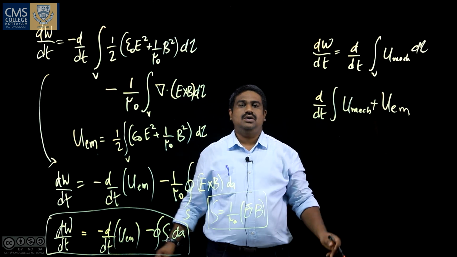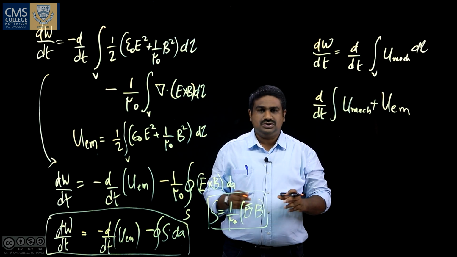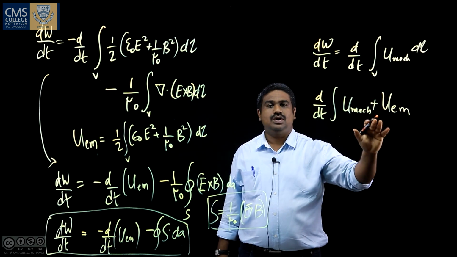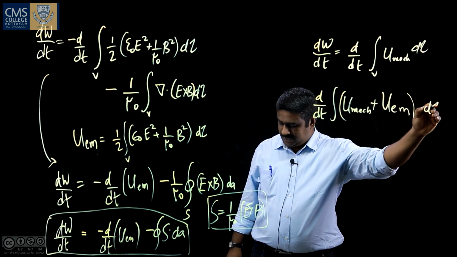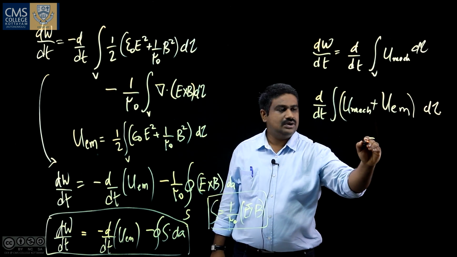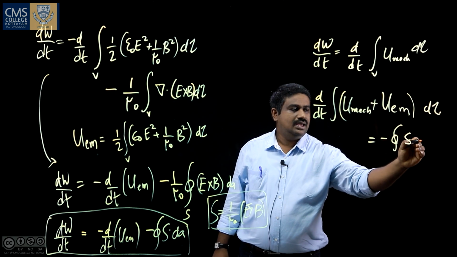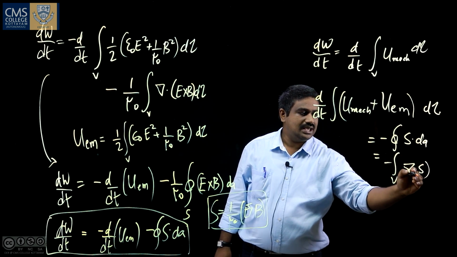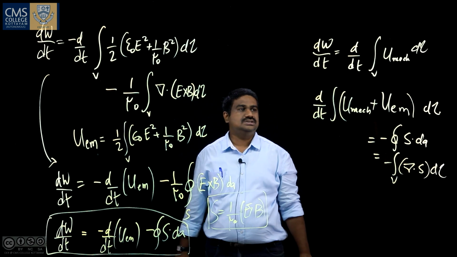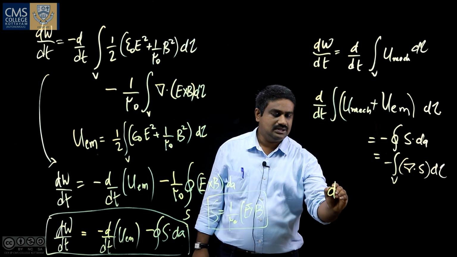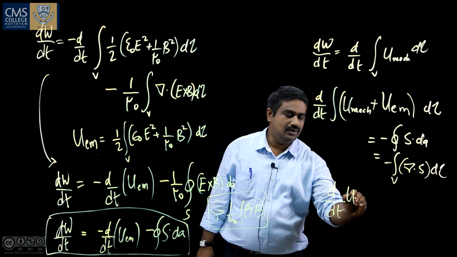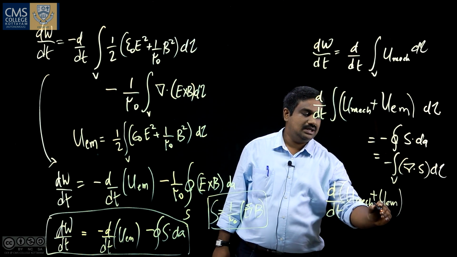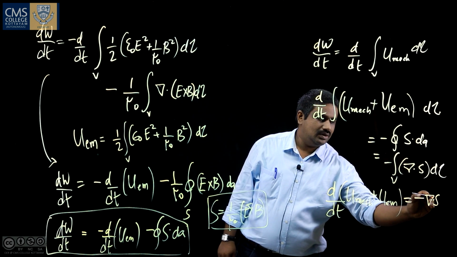UEM is the work done to keep the charges together or keep the currents flowing, the total energy stored in the electromagnetic field, d tau, is equal to minus the closed integral S dot dA, or minus the volume integral of del dot S d tau. Since the integration is over an arbitrary volume, we can write d by dt of U mechanical plus U electromagnetic is equal to minus del dot S.